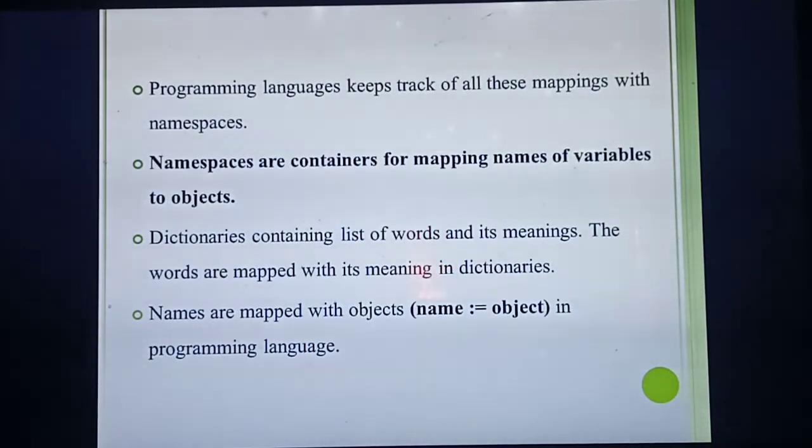Understood? Okay, up to this is enough, because you have studied 4 2-mark questions. What are the 4 2-mark questions? Once more you say. Define scope. Then define variable. Then define mapping. Define namespace. Very, very, very important 2-mark questions. Among these 4 questions you can expect 1 question for your annual exam. Understood students? Among these 4 questions you can expect 1 2-mark question for your annual exam.